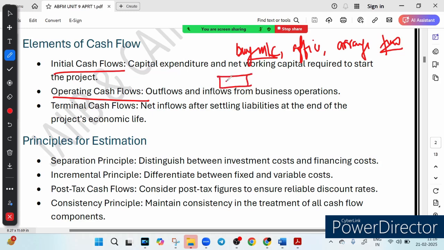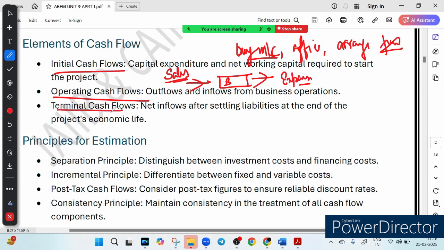So suppose this is our business, money is coming in, money is going out, right? So money going in and going out as the business runs. What brings money into the system? Sales bring money, and what goes out? Expenses take the money out, right? So this is called operating cash flow.